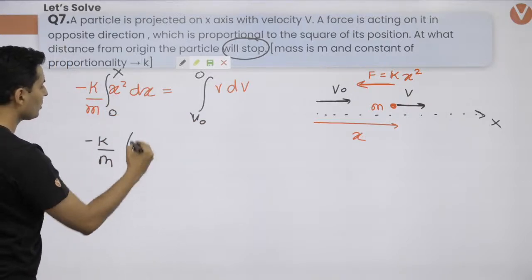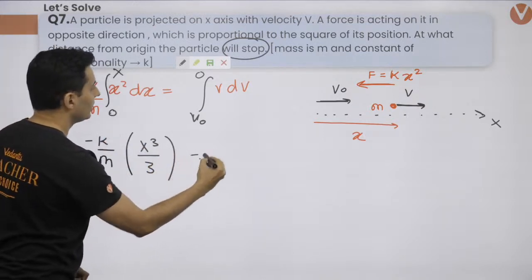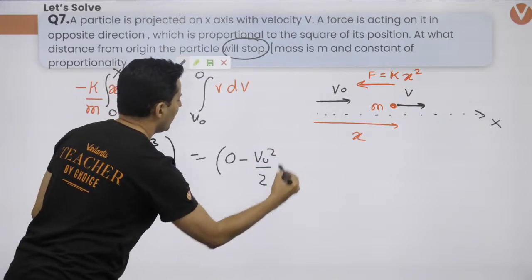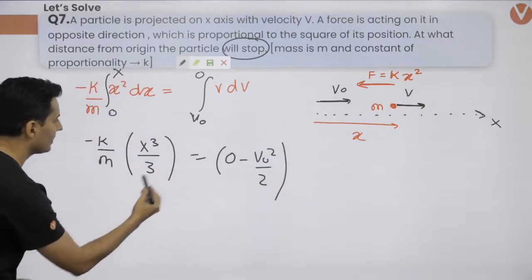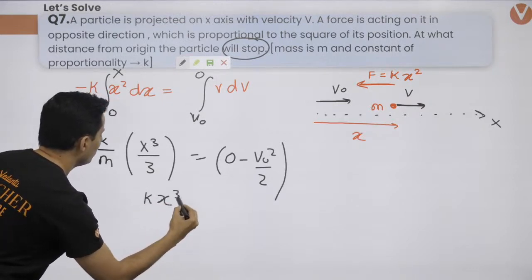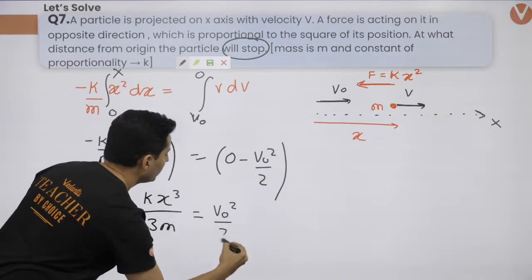So minus k by m times x cube by 3 is equal to 0 minus v naught square by 2. Now rearrange this, minus minus goes, so you will get k x cube divided by 3m is equal to v naught square by 2.